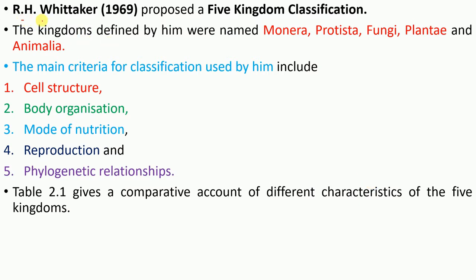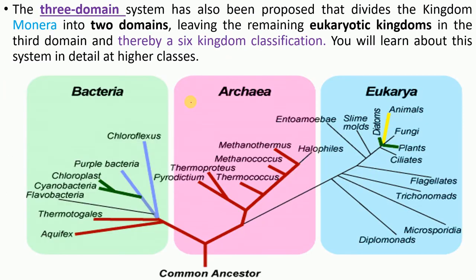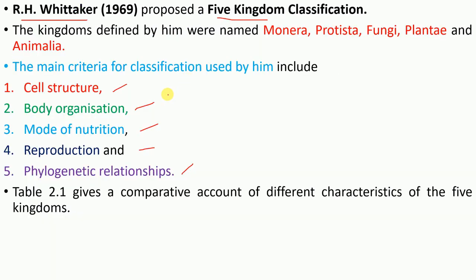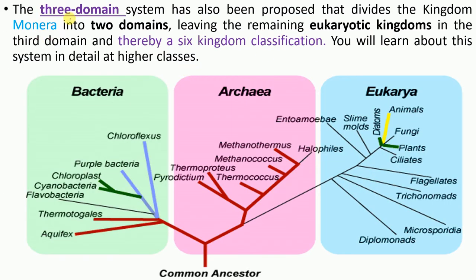So the five kingdom classification system was given by R.H. Whittaker. And he considered some characteristics like cell structure, prokaryote or eukaryote, and body organization. We have stated all these things earlier. And what about mode of nutrition, reproduction, and phylogenetic relationship? Based on these characteristics, he gave five kingdoms. And he made fungi a separate kingdom. Why? Based on the cell wall characteristic.